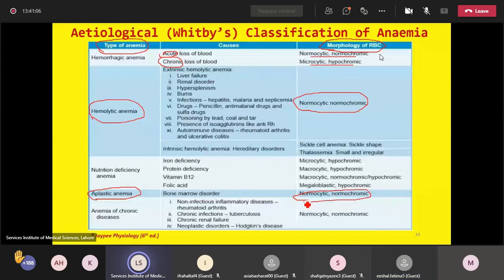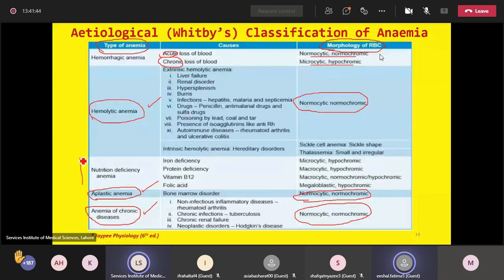Normal MCV and normal MCHC. Third, normocytic normochromic anemia is the anemia of chronic disorders. So in all these anemias, whether hemolytic anemia, bone marrow aplasia, or anemia of chronic disorders, the MCV and MCHC are within the normal range. So all these are normocytic normochromic.